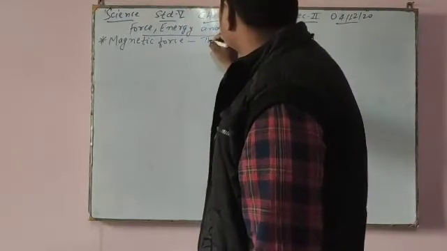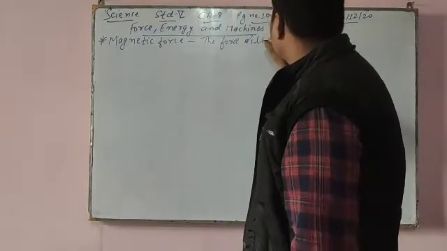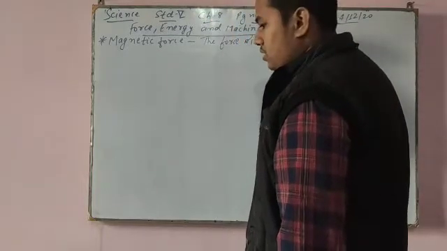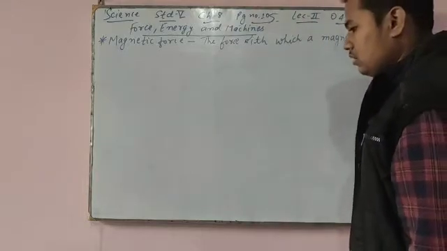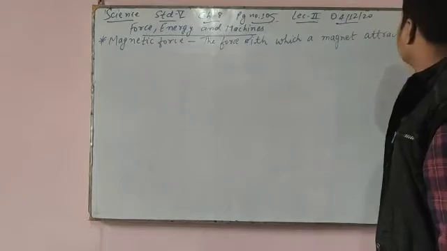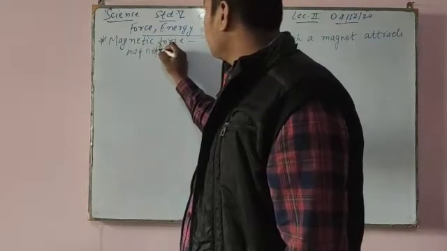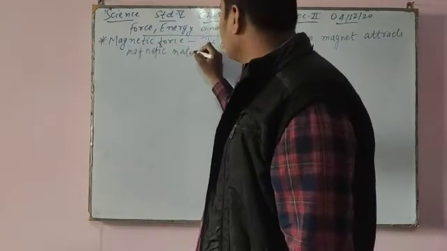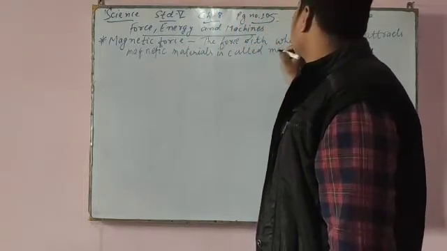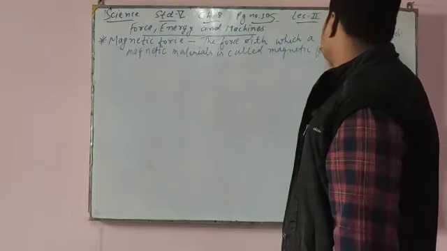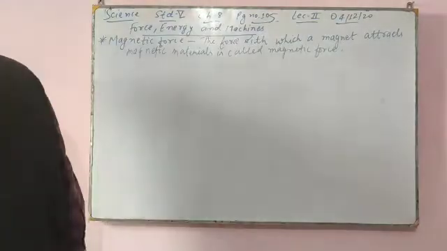So the force with which a magnet attracts magnetic substances, or magnetic material, is called magnetic force. And a magnet has two poles, north pole and south pole.